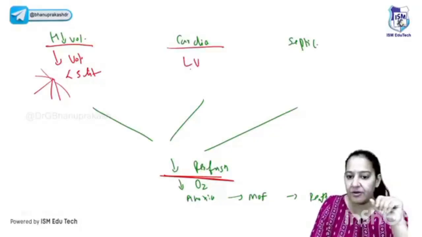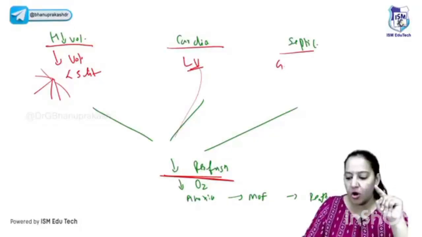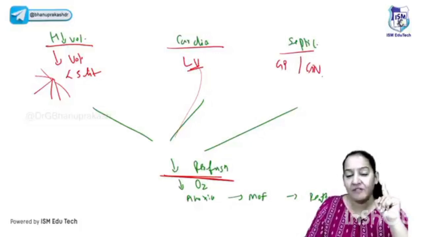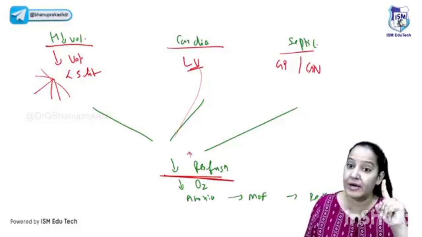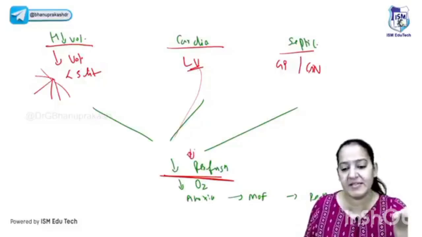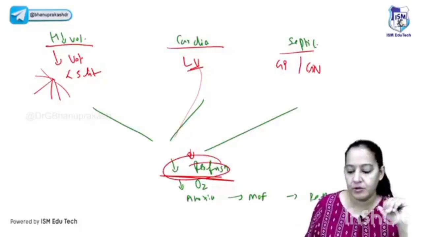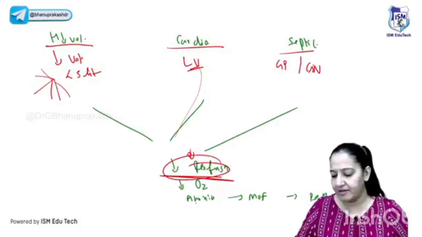In cardiogenic shock, the left ventricle is not pumping. That's why this is the reason. And in septic shock, either gram-positive or gram-negative bacteria, first leading to hyperdynamic circulation, that is increased perfusion, and later on, because of increased vascular permeability, it is decreased perfusion, and decreased perfusion leading to the shock. So that is the thing. So yes, I hope you all got it. Yes, can we go ahead?